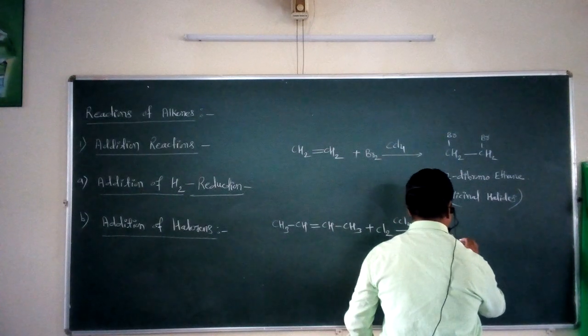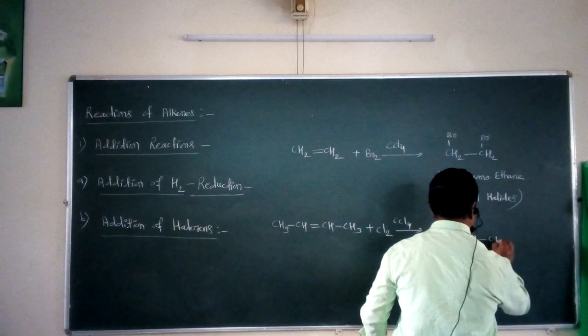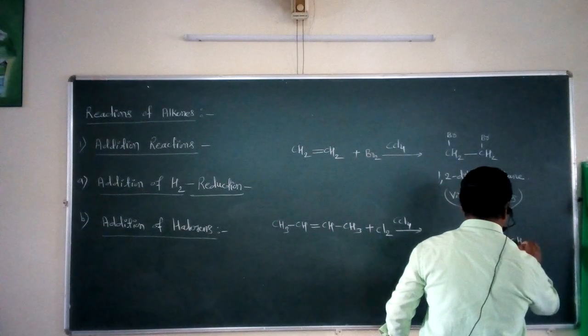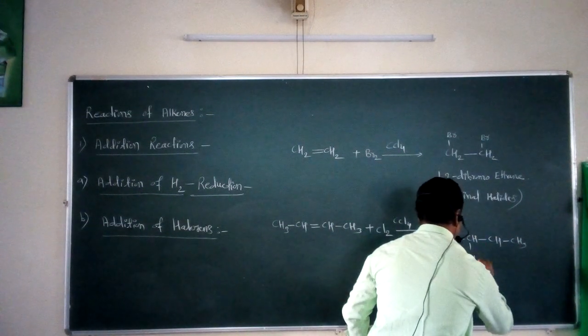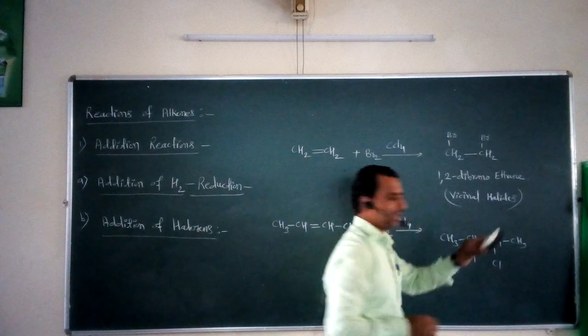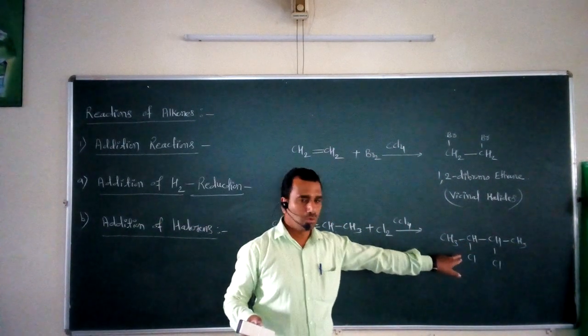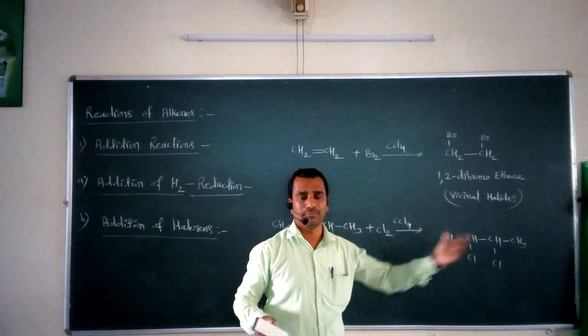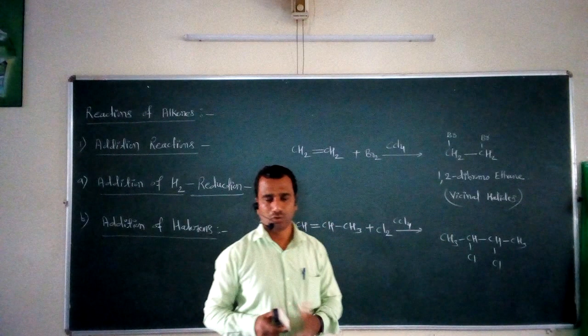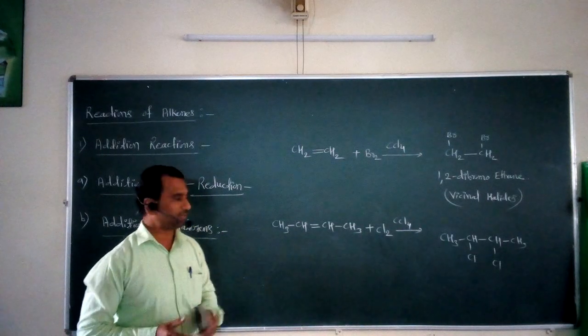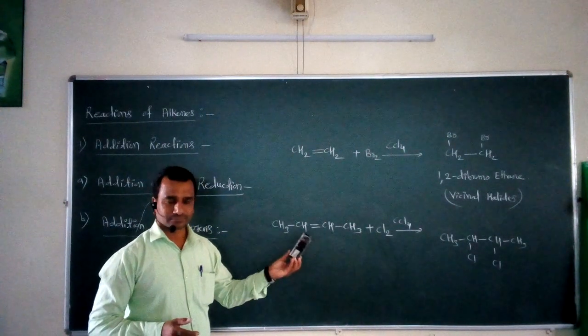So you will get CH3 single bond CH, single bond CH, single bond CH3, and two chlorines get added at carbon number two and carbon number three. So this compound is called 2,3-dichlorobutane. This is the main product obtained by this addition reaction of the halogen.